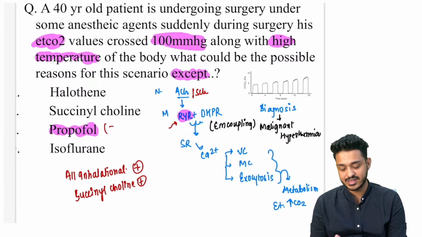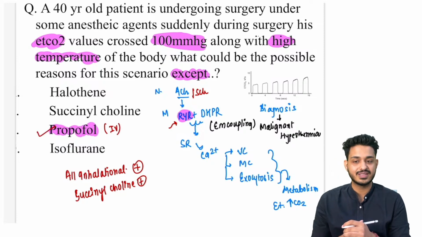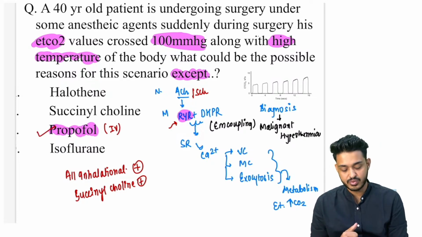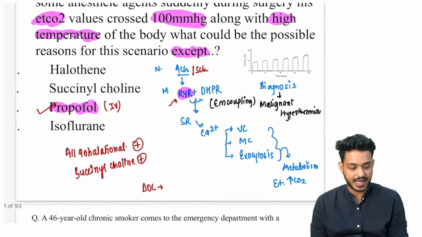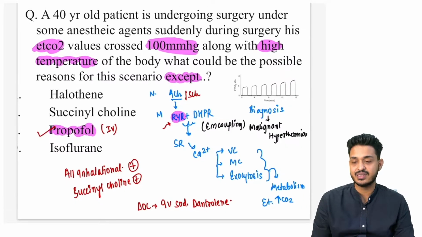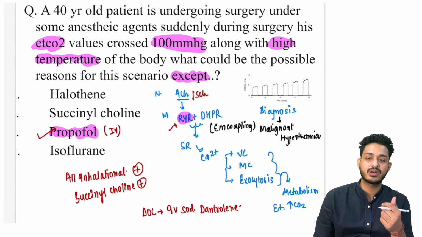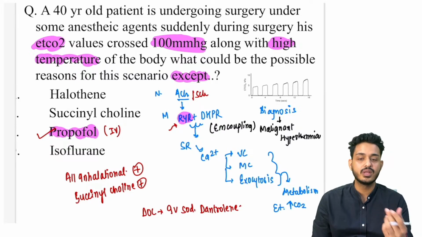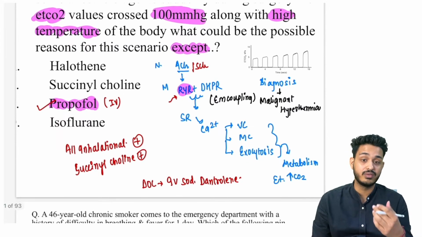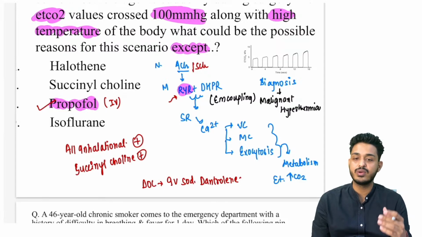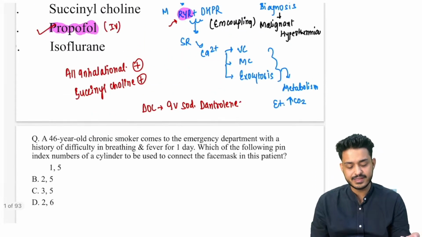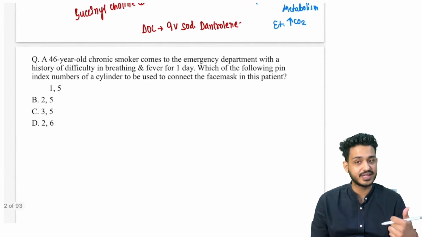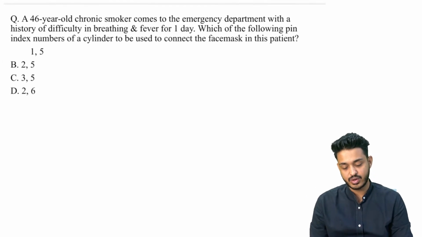So this propofol is an IV agent, and this is going to be utilized in the cases of malignant hyperthermia. The drug of choice will be IV sodium dantrolene, we are going to give IV sodium dantrolene in this particular case, this 48-year-old male, and that is going to take care of the thing, right. We need to stop the drug, like we are giving succinylcholine, first we need to stop the succinylcholine, and then we need to give sodium dantrolene, right. This sodium dantrolene I've taught you in the psychiatry section also, in the neuroleptic malignant syndrome, right.